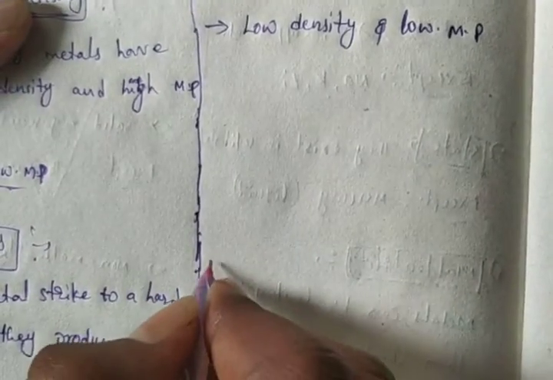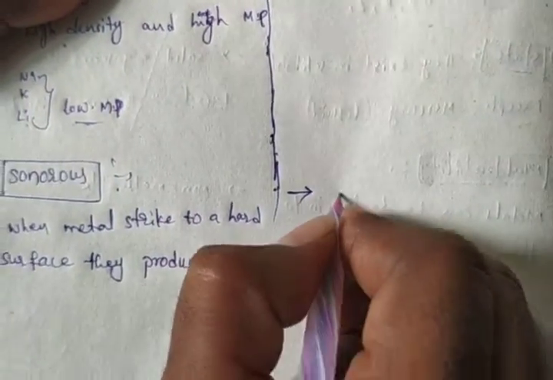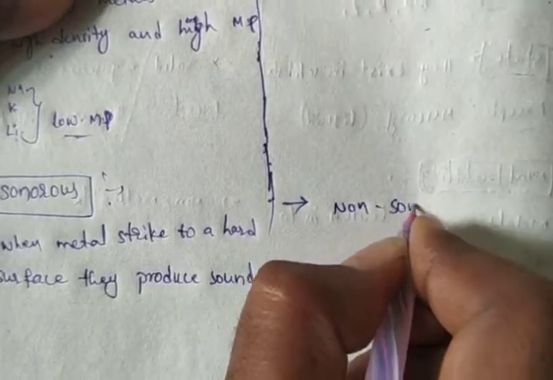What about the non-metals? Opposite. Metals are sonorous, non-metals are non-sonorous.